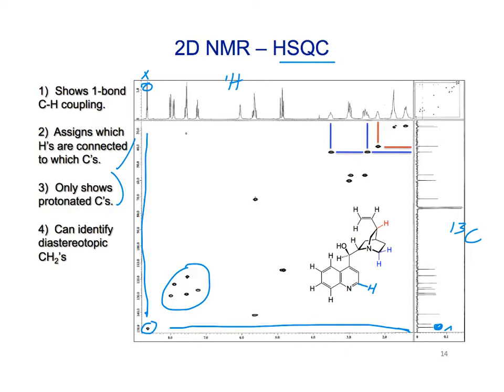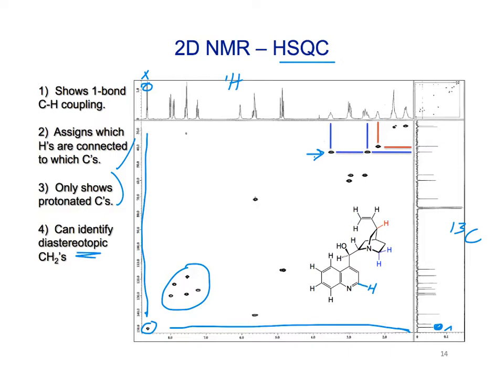And the other thing that we can identify are those diastereotopic protons. So if we see two protons that go to the same carbon, that means that we have this diastereotopic CH2 group. So for example, I have some highlighted here in blue.